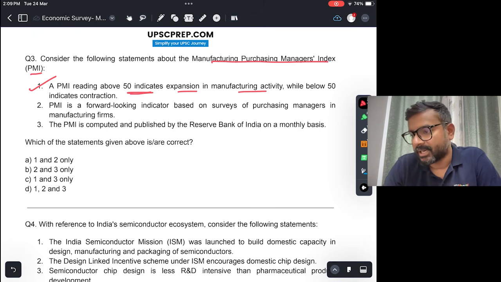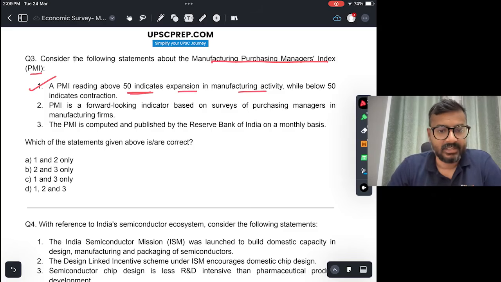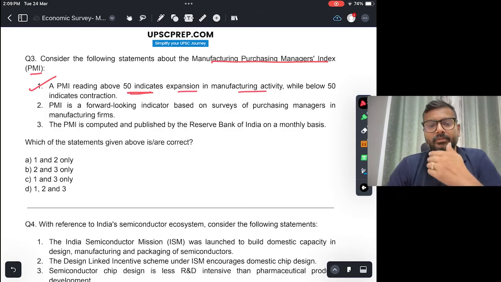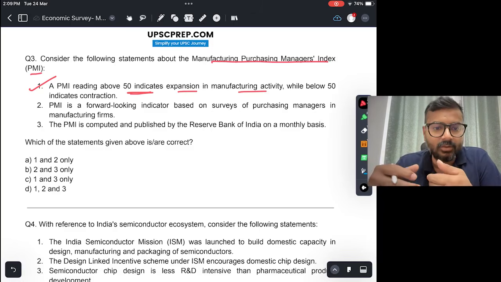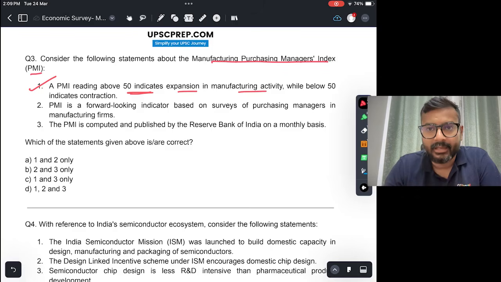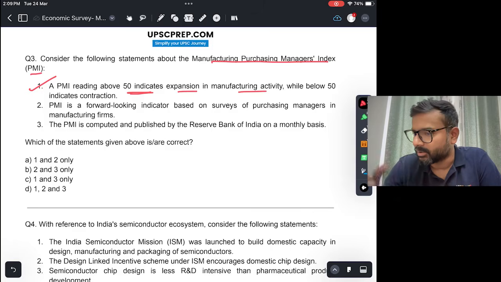PMI is a forward-looking indicator based on surveys of purchasing managers in manufacturing firms. This again is true, right? It is forward-looking, which means that surveys are done of purchasing managers who are occupying critical positions in the manufacturing sector, and they give information about everything: how much is the bookings for the next year, what is the demand, how many new orders have come, and all that. All these are surveyed and PMI is calculated.